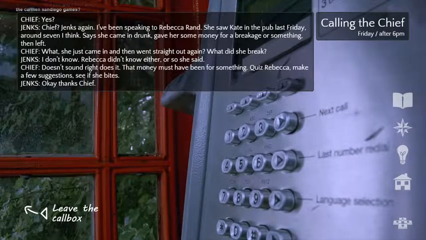What, she just came in and then went straight out again? What did she break? I don't know. Rebecca didn't know either, or so she said. Doesn't sound right, does it? I mean, that money must have been for something. Quiz Rebecca, make a few suggestions, see if she bites. Simple as. Go on. Okay, thanks, Chief.